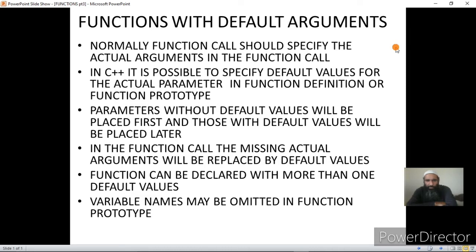Now functions can be declared with more than one default value. Yes, it is possible that we can have default values for more than one actual argument. In case of default values, the variable names may be omitted in the function prototype. This is a normal rule also. Now let us go into the IDE and see the concept practically.